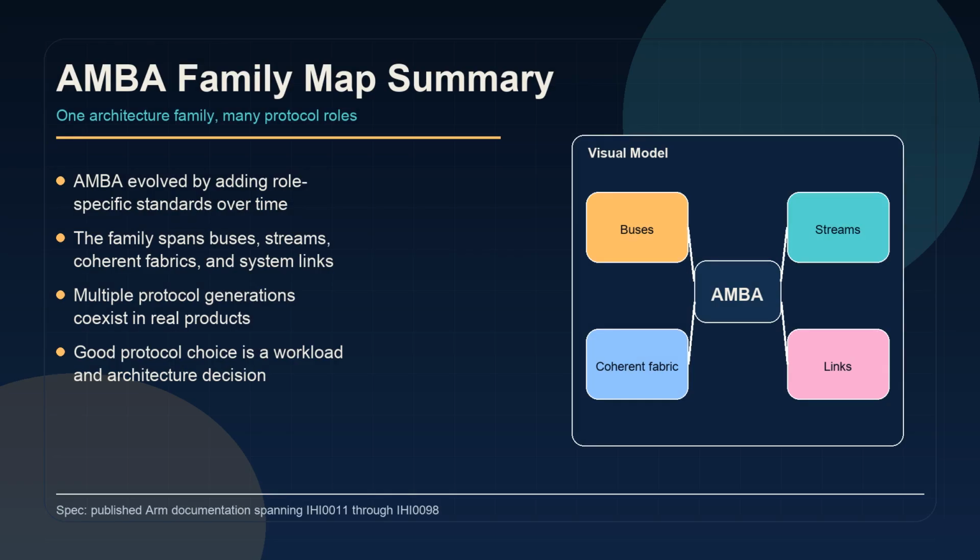The family map is really a role map. It explains why many AMBA standards exist at once and why older and newer generations can coexist inside one product. The right choice depends on the workload, the architecture, and the verification burden you're willing to take on.